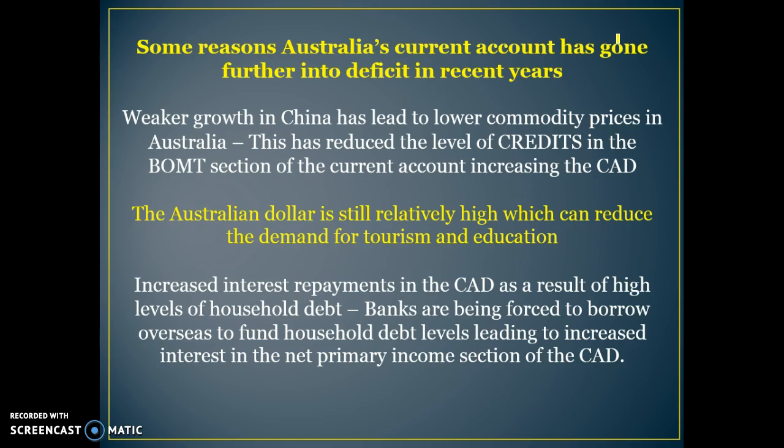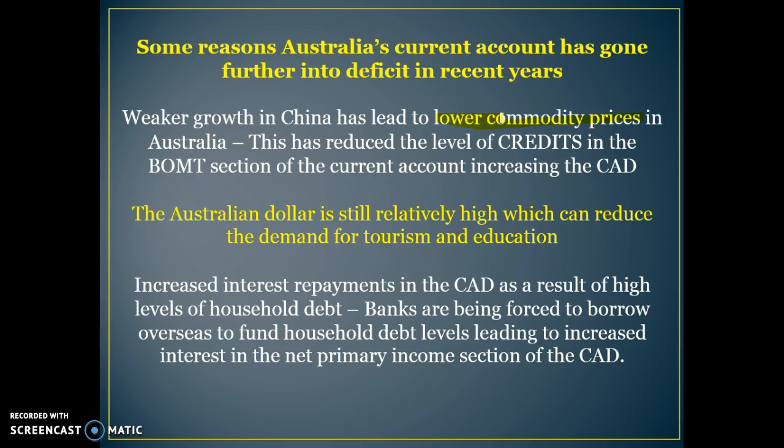In terms of Australia's current account, why it's gone further into deficit in recent years, the main reason our current account deficit is growing is that there's weaker growth in China. The weaker growth in China has led to lower commodity prices, so we're receiving less credits for commodities, or a lower value of exports coming into our nation. That would be one reason. Another reason is the Australian dollar is still relatively high. So even though it's dropped down a little bit, the high Australian dollar hurts the tourism and education credits that we might receive.